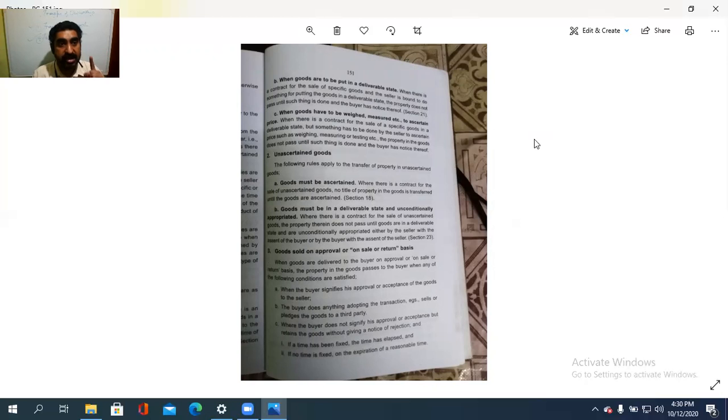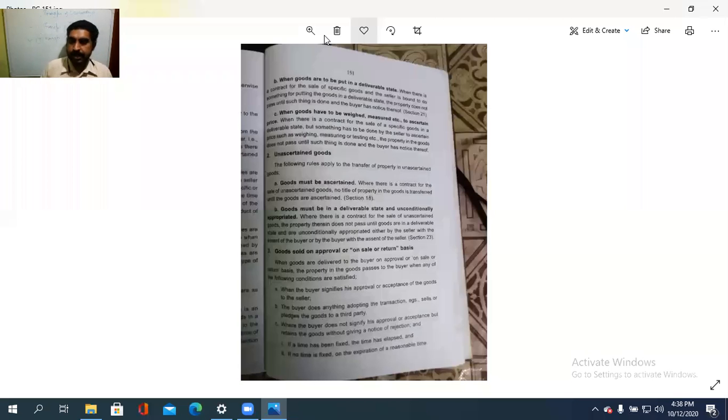Means the buyer needs to take care about these things. All the three cases: goods are to be in a deliverable state, goods are to be put in a deliverable state, and goods are to be weighed or measured or tested in order to ascertain the price of the product. So this is the ascertained goods or specific goods.